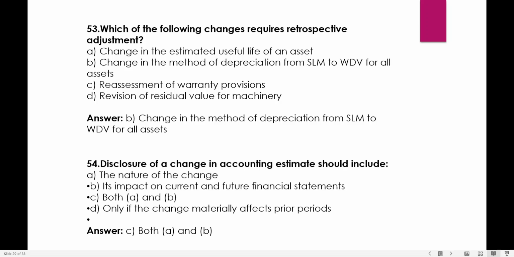Disclosure of a change in accounting estimate should include the nature of the change, the impact on current and future financials. Both A and B, and only if the change materially affects prior periods. That is the answer, both A and B. That is, the nature of the change has to be given, and the impact on the current and future financial statements. Okay, these two we have to disclose in the accounting estimate.